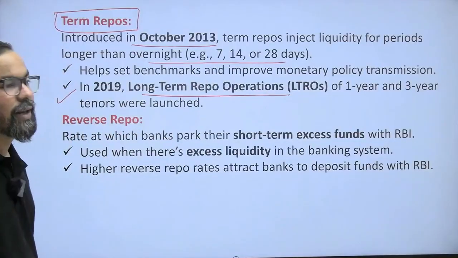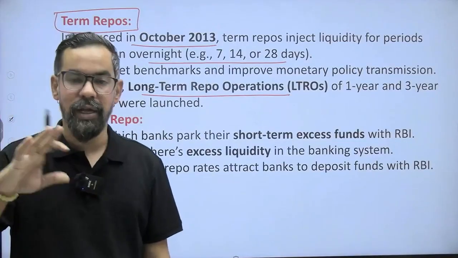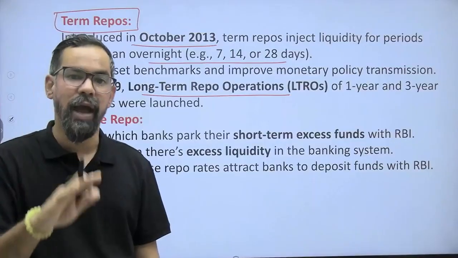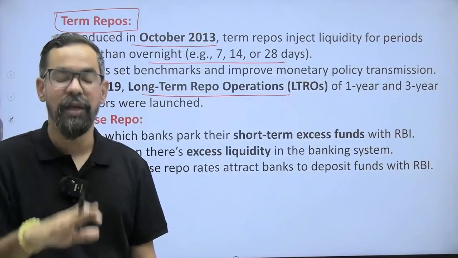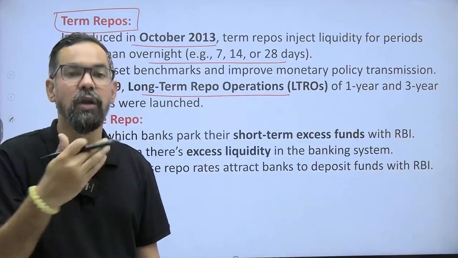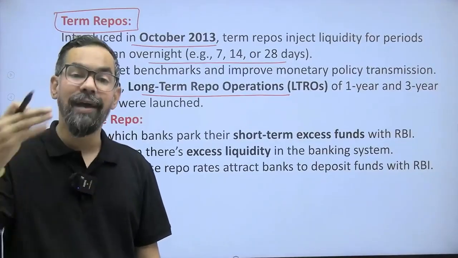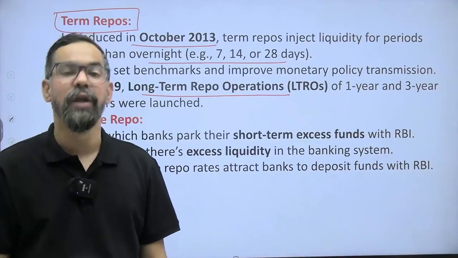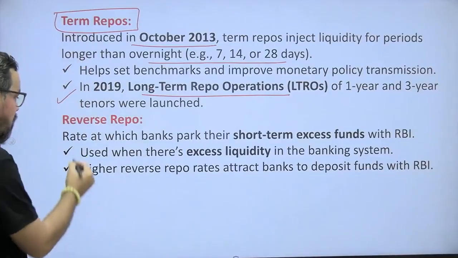So if banks get a loan for a longer duration at a lower rate of interest, obviously their base rate will come down. That simply means their cost of funds will come down. So they'll give loans to customers at a lower rate of interest, and the economy will have sufficient funds.